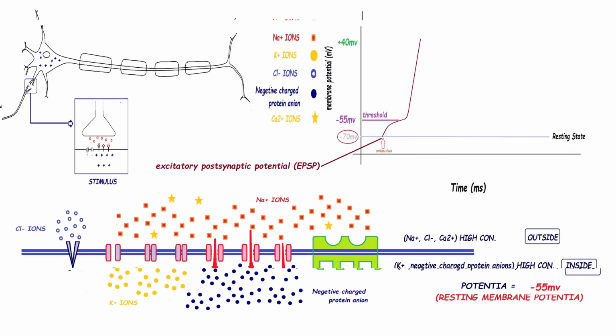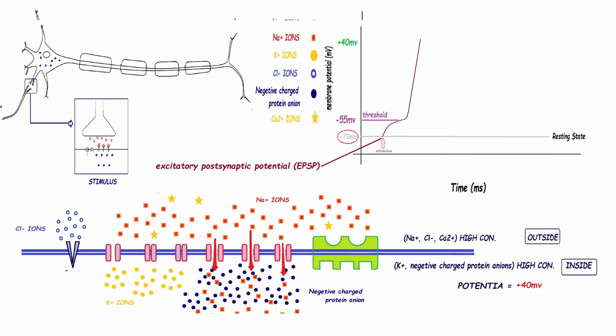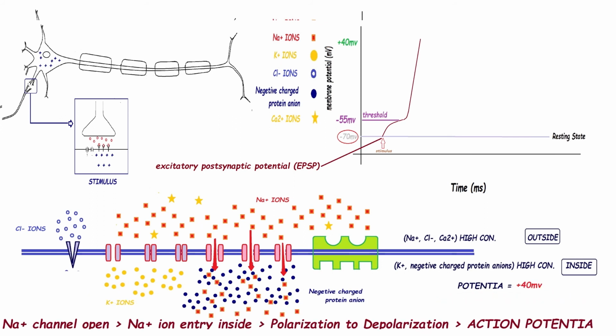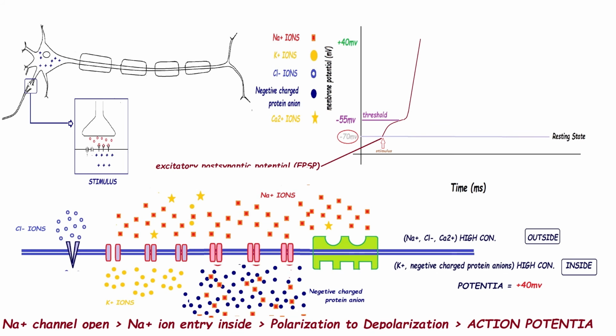instantly the sodium ion channel will open and sodium ions will enter from outside to inside. So, due to positive sodium ion entry, electropotential negativity will decrease and positivity will increase gradually. So, the potential will change from minus 55 mV to plus 40 mV. When the potential is plus 40 mV, at this voltage the sodium ion channel will deactivate.